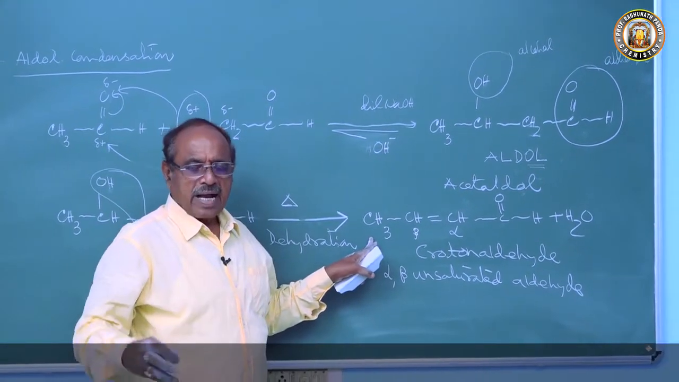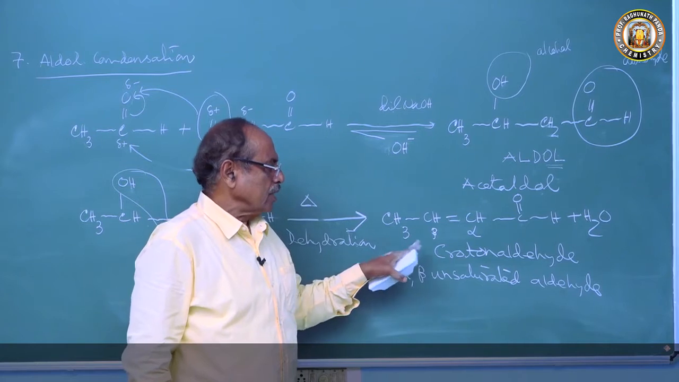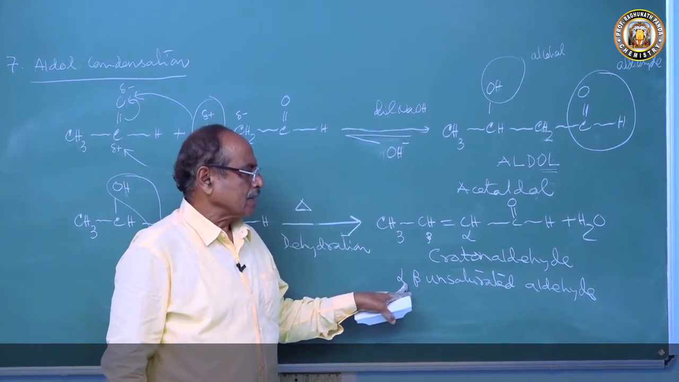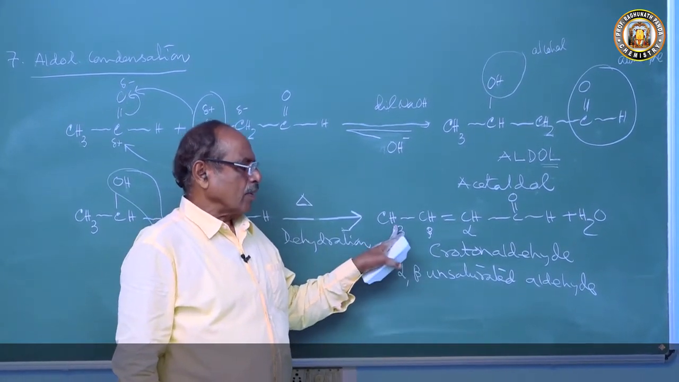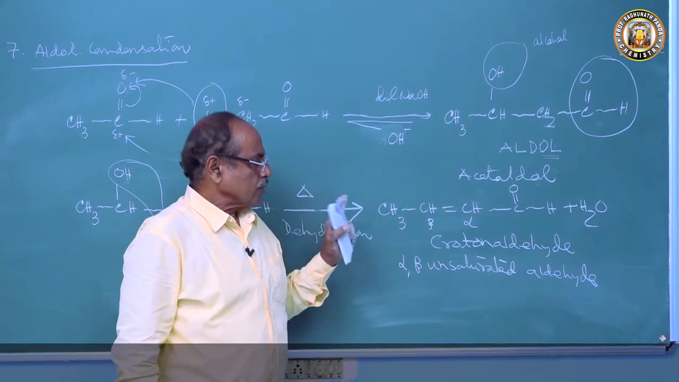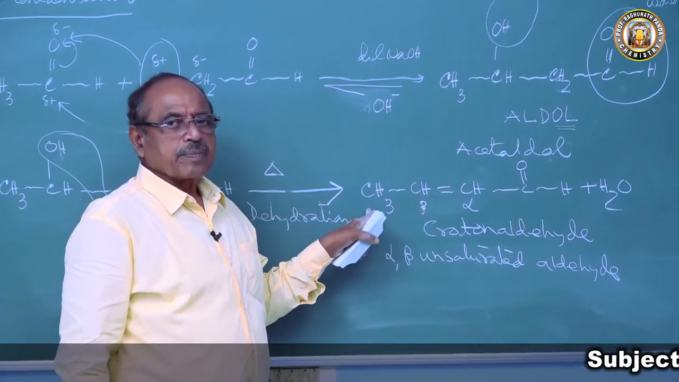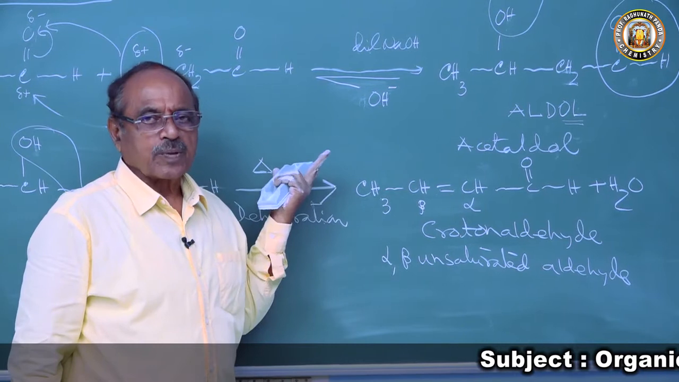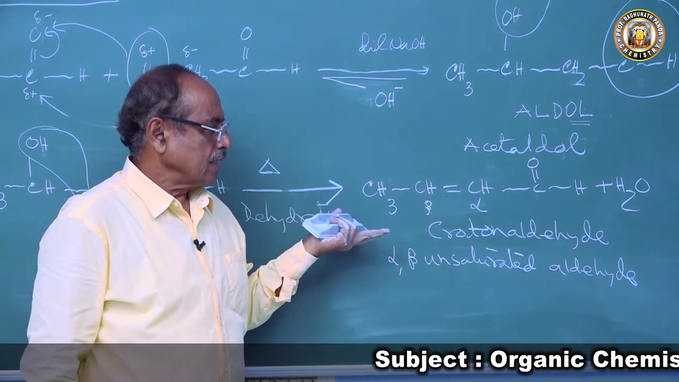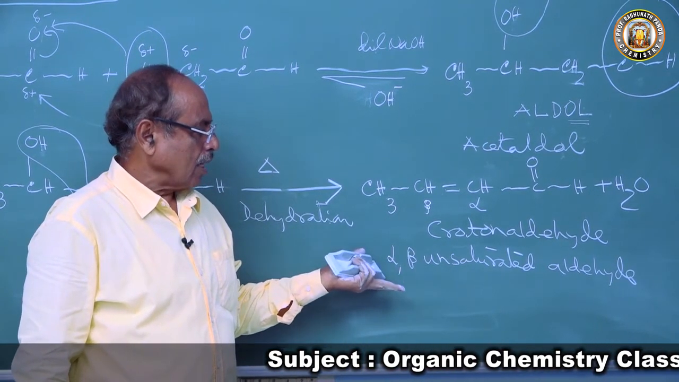This is a very important product used in various reactions. When you read higher organic chemistry, you will come across reactions involving this alpha beta unsaturated aldehyde. This crotonaldehyde is a starting material for the preparation of many polymer products.